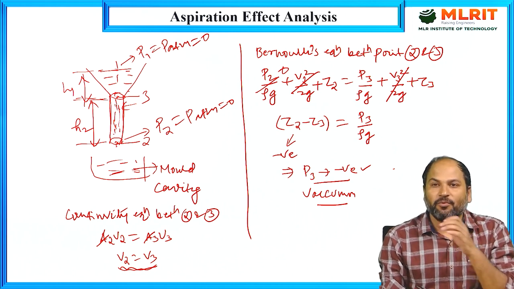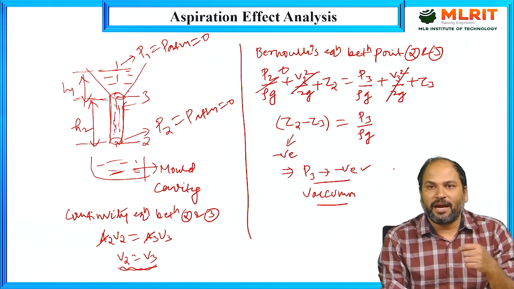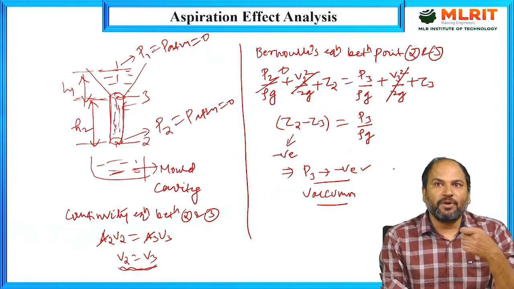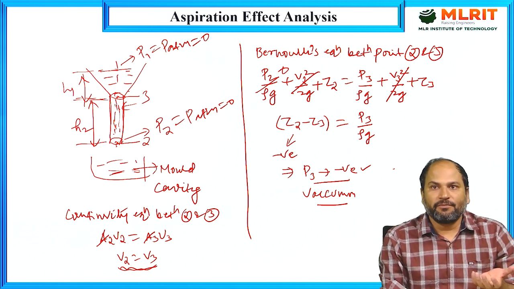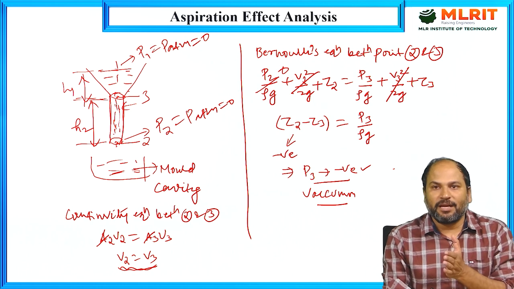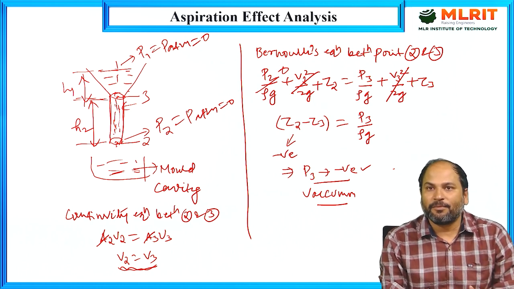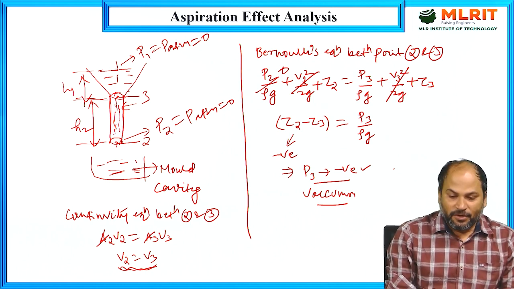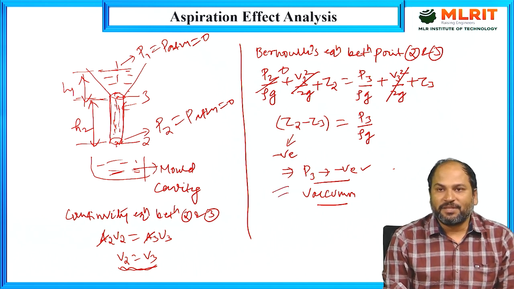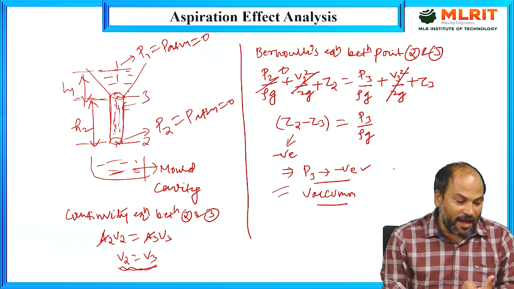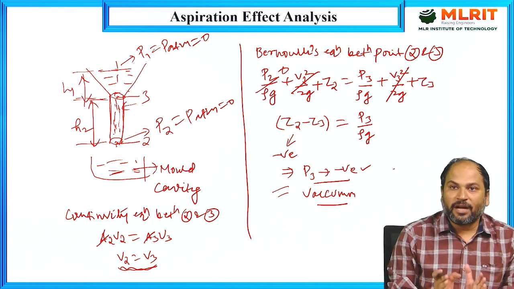So through those pores, air will pass and go inside the cavity or the sprue, and it will mix with the molten metal. Once it mixes with the molten metal, it will be entrapped there, and finally it will appear in the form of a cast defect. So I hope it is clear to everyone what negative pressure means and why the aspiration effect actually happens. Now the question is, how can we avoid this?